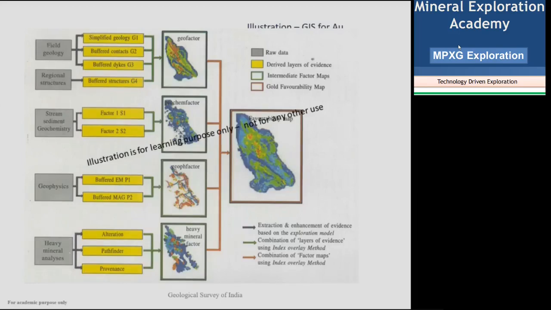Likewise, so many other layers also you can make. So that means you start with your raw data, then you have derived layers of evidence. Evidence means you already know these are evident for finding mineralization in this particular area. Then you make the intermediate factor maps. This is the analyzed part of it. You arrive at this third category after doing some analysis. That is called factor maps. Then finally, after interpretation of all the data, you arrive at a favorability map.